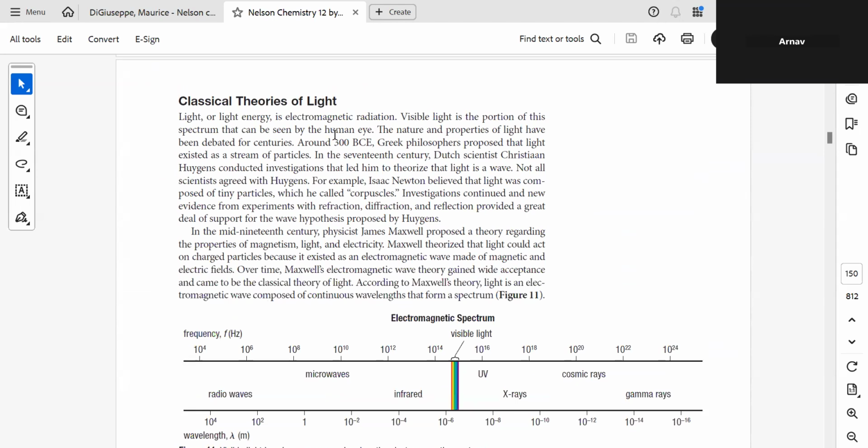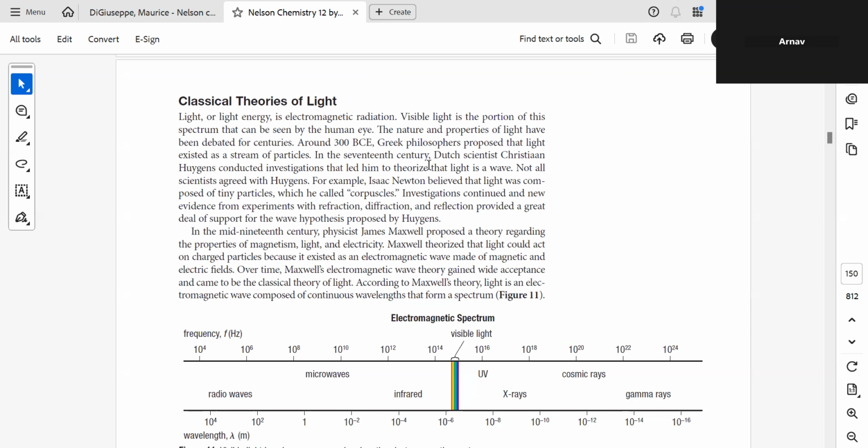You know that there was a lot of debate earlier about light, right? Whether light is a particle, light is a wave, right? No, I did not know that. Okay, so remember that light has a dual behavior. It can behave as a wave as well as it can behave as a particle.